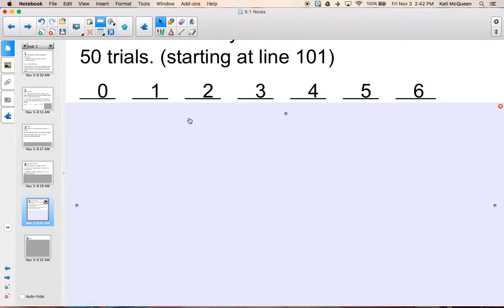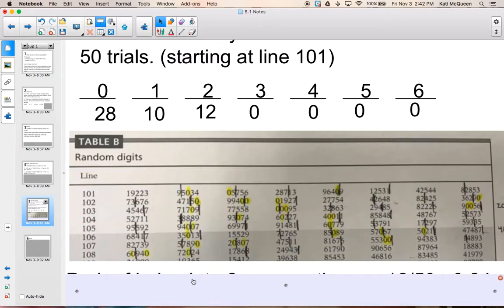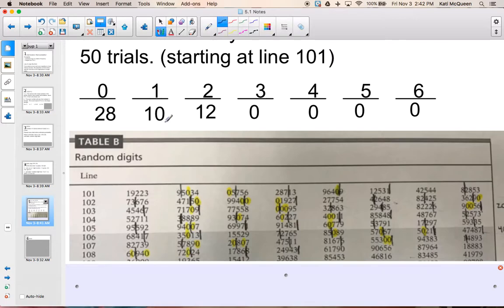What you want to do then is go through the table. So here's that. This is just the same table you guys have. I just did it on paper and took a picture of mine for you. What I'm looking at, this is 5 numbers. I need one more to get to 6 here. So these 6 were my first trial. Those represent my first 6 days, and I know 1 through 9 is being on time and 0 is late. So what I'm looking for is, are there any zeros in my first 6 numbers? No, there are not. So that would give me a tally mark at 0. There were 0 days that the train was late.